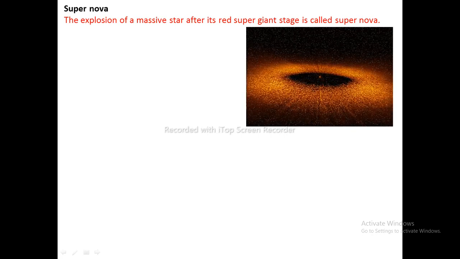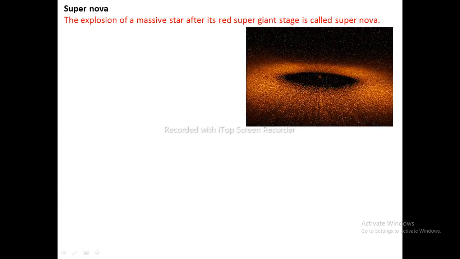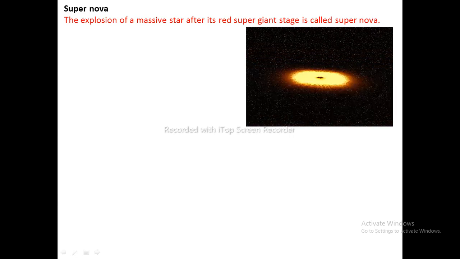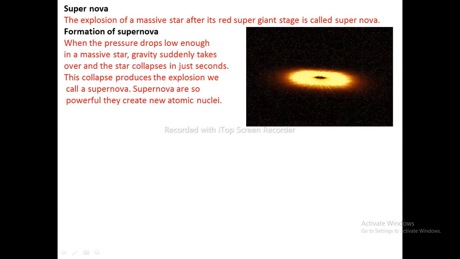This fusion reaction produces an enormous amount of energy, and this energy pushes the matter outwards, and finally the whole star except the iron core explodes into pieces. The explosion of a massive star after its red supergiant stage is called a supernova. However, the explosion of a star like the Sun or a smaller star is called a nova.